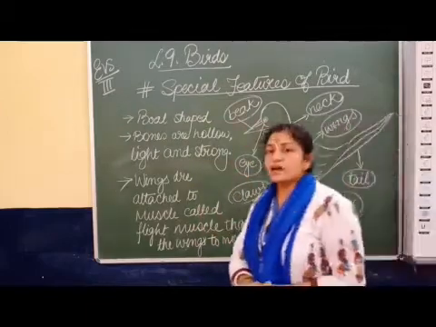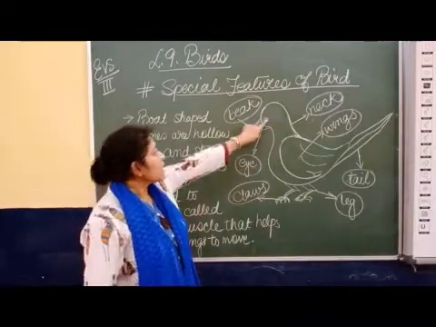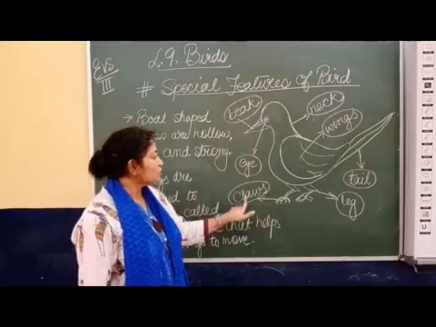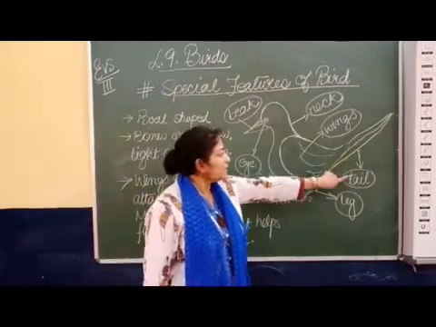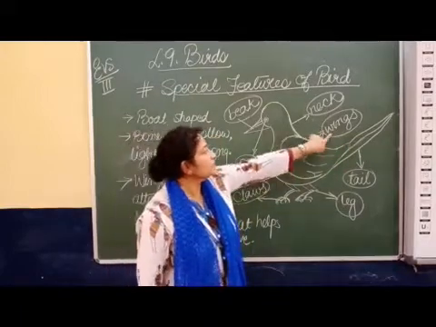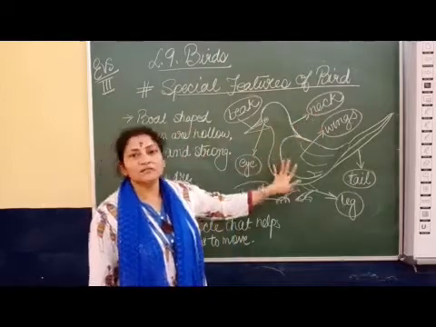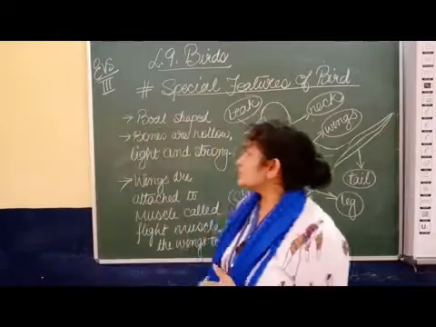First of all, let us start with the parts of the body of a bird. Eye, beak, claws, leg, tail, wings, and neck. These are body parts of a bird. Now let us see its special features.